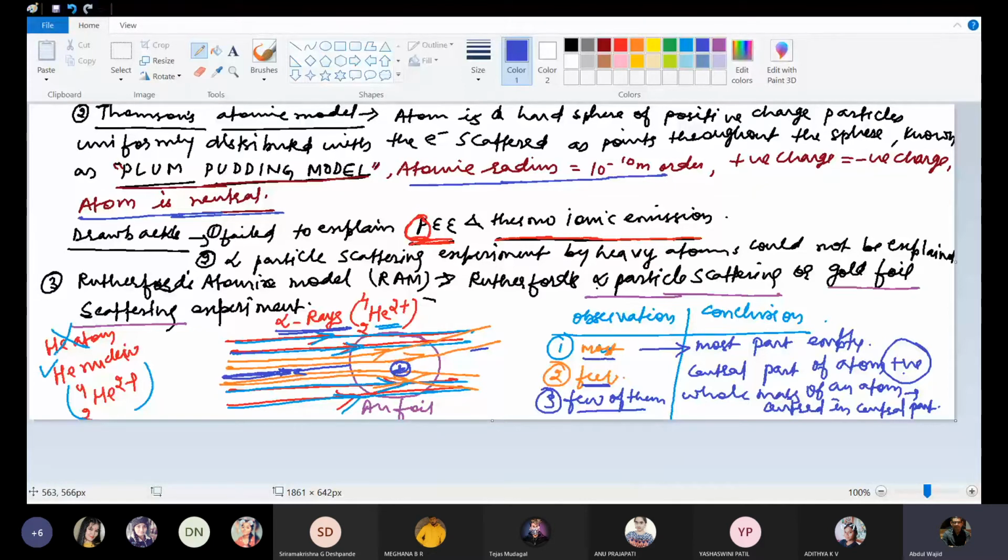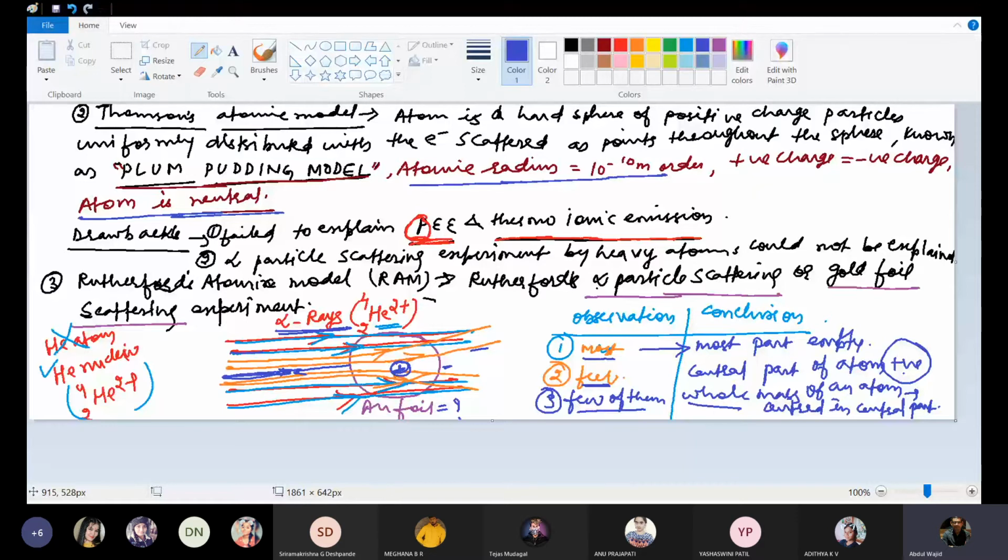Now, two questions they can ask you. Why have you used gold foil only? Because gold is a noble metal, so there won't be any impact, positive or negative, from the presence of this metal on the passing of alpha rays through the foil. Since gold is a noble metal, it will not react with the alpha rays or affect their passing through the gold foil.